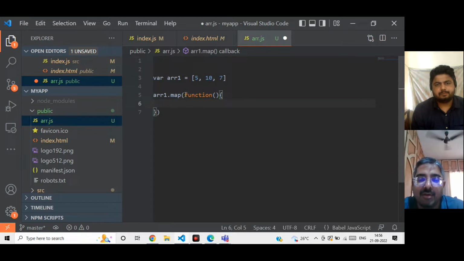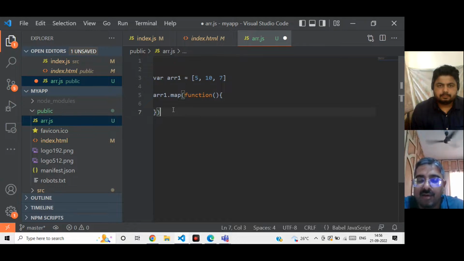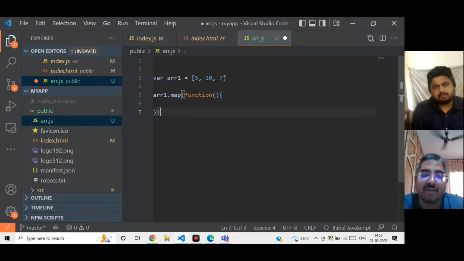Now, what is missing here? Well, how to fix this thing? I want to see doubles as the output. I want to see 10, 20, and 14 as the output. Tell me what to do. Sir, we will. I always use the arrow method. Okay, so you are not comfortable with this thing.